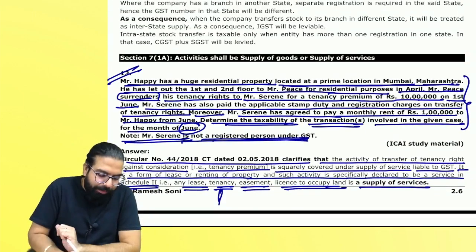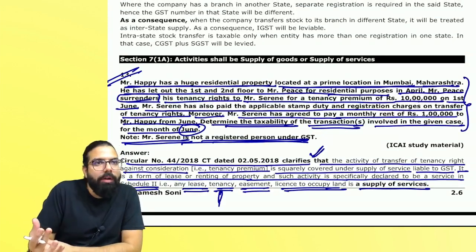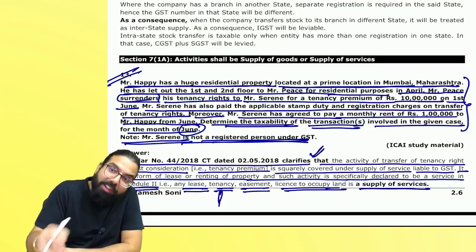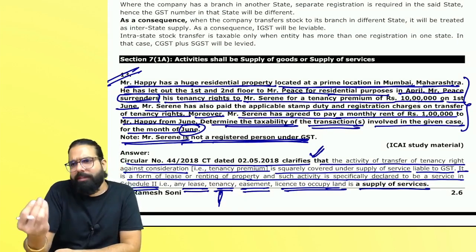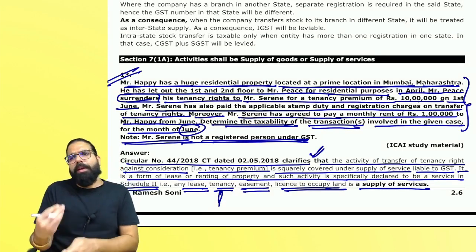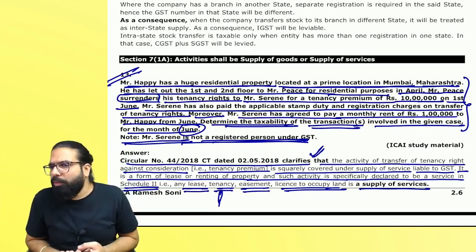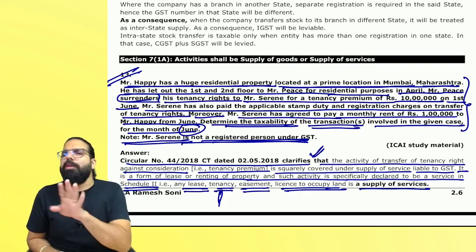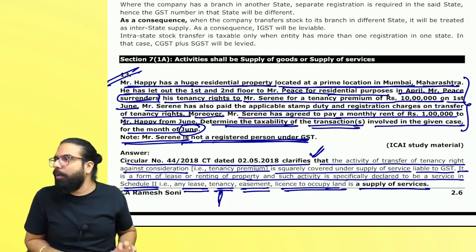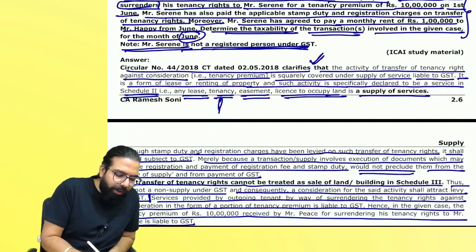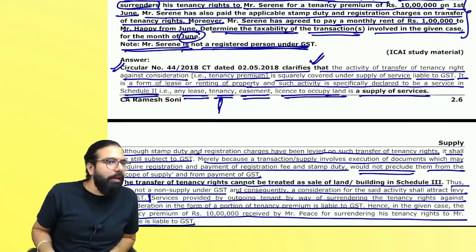See, this circular which they have given, they have given with a thought that they are asking a question because the circular has come. Based on the circular, if you write one extra line saying that, okay, sir, it's a sale for a consideration, it has to be in the course of business, then it's a supply. If you want to write section number 7(1)(a), you can write that also in one line. No problem. Can I go ahead, everyone? But the question is based on a circular, and hence they have directly written from the point of view of the circular. Can I go ahead, everyone?